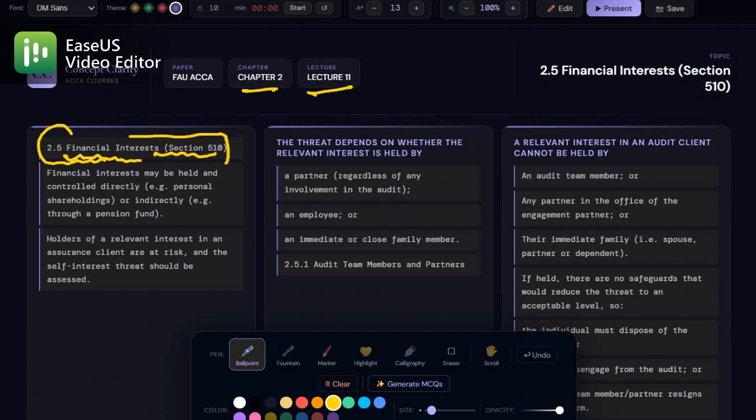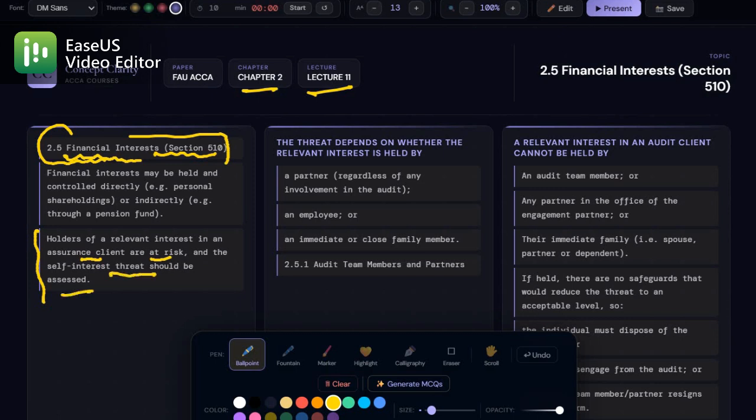Clear? Now, why is this a problem? Think about it. If you own shares in the client, you will naturally want the company to do well. And that is a self-interest threat because your personal gain is linked to the audit client's success. Okay? So the holder of the relevant interest and the assurance client are at risk, and the self-interest threat should be assessed.